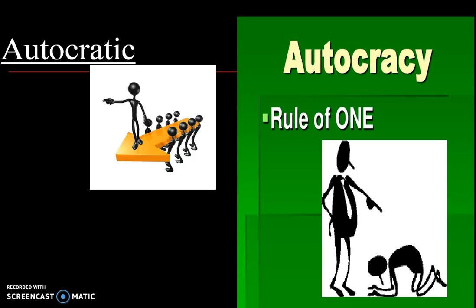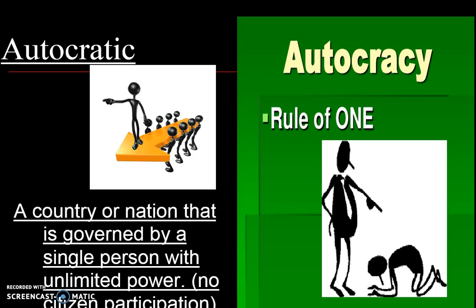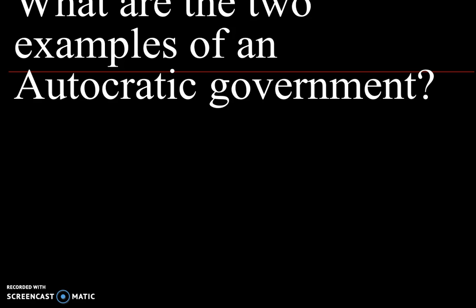In an autocracy, like the word indicates, think of an automobile, where one person's driving, just like one person's driving a car. Autocratic means the rule of one. A country or nation is governed by one single person with unlimited power, and there's little to no citizen participation. Autocratic leaders have total control.